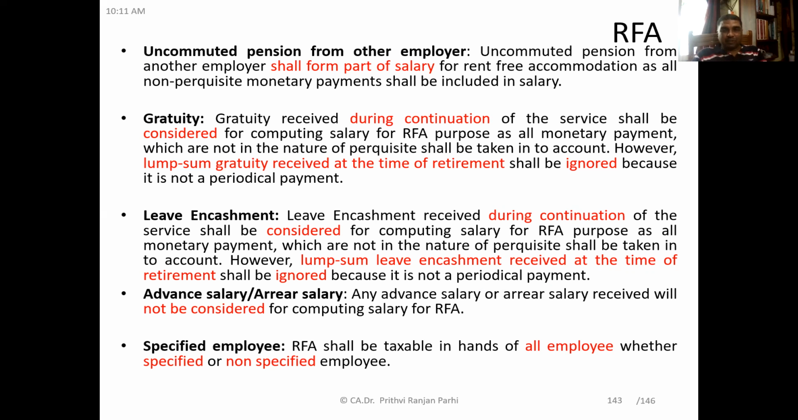Leave encashment received during continuation of the service shall be considered for computing salary for rent-free accommodation. Okay. But however, lump sum leave encashment received at the time of retirement shall not be. So during continuation of services, if the employee has received some leave encashment benefit, that will be taken.